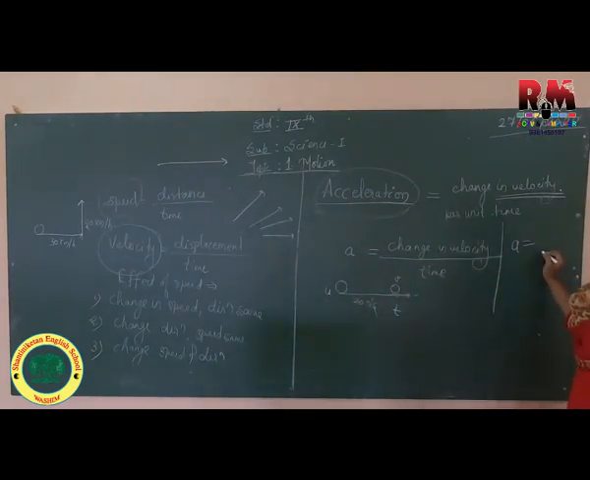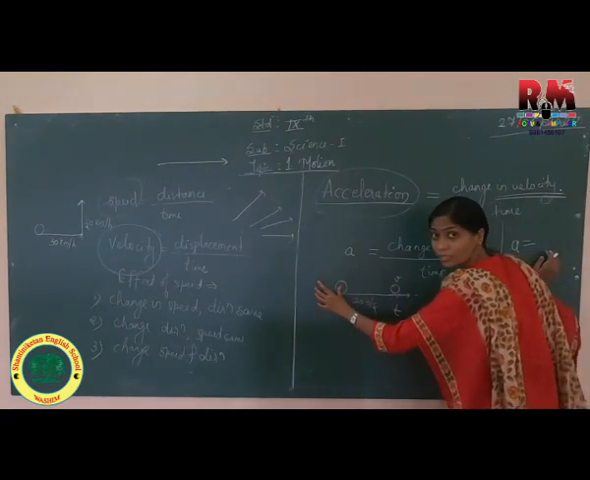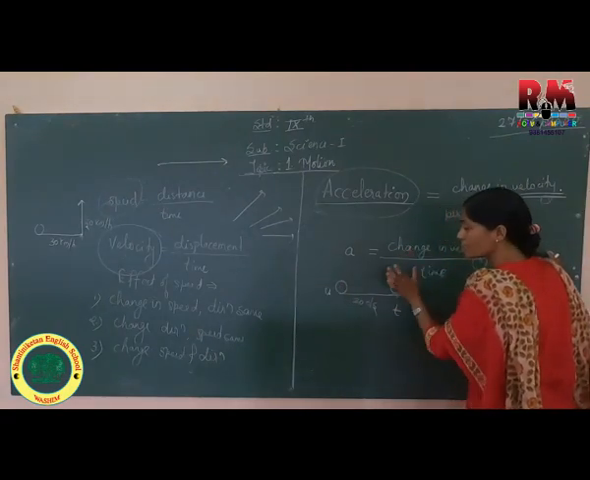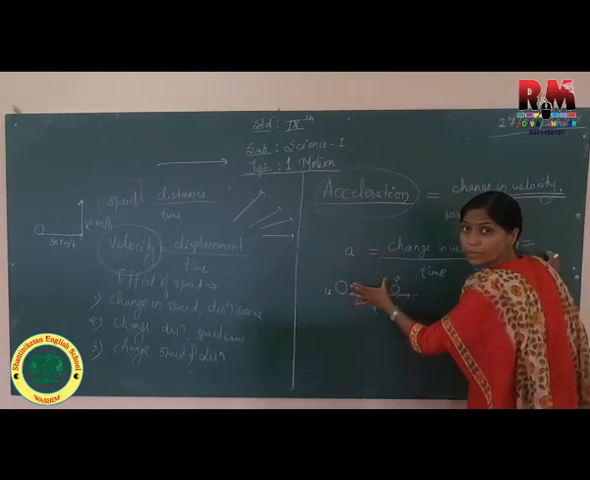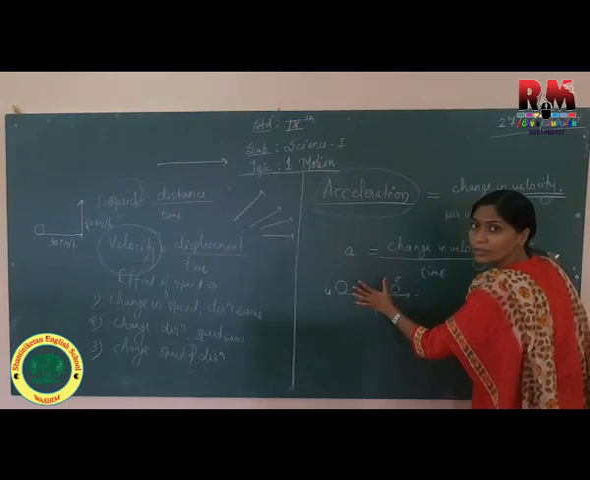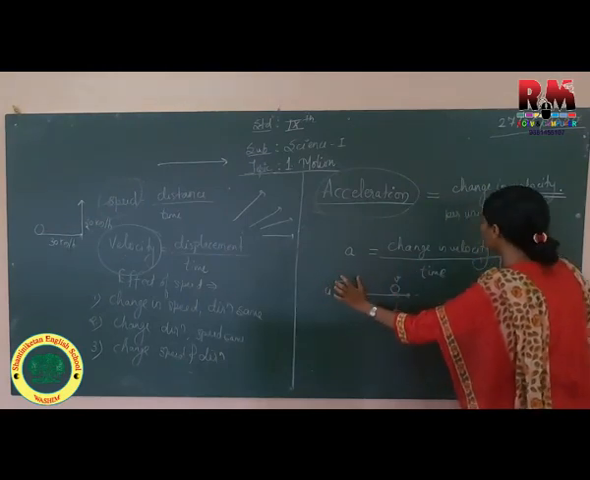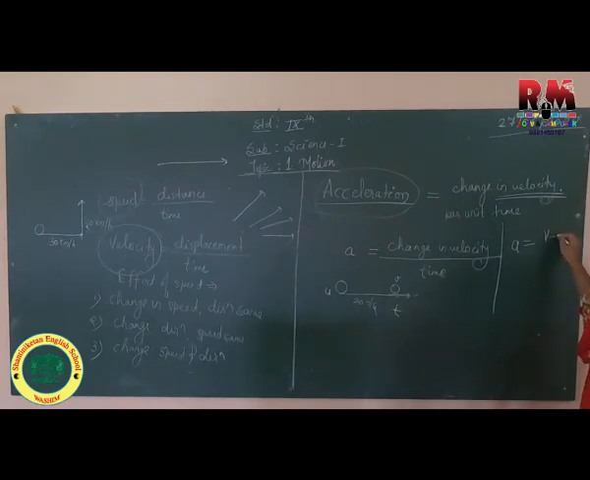Change in velocity. Change is always what? Final minus initial. Correct? Change means there is a difference between two velocities. Change means difference. And how do you calculate difference? Final minus initial. So hence final velocity minus initial velocity. This is called change in velocity, the difference of velocities. And how do we calculate difference? By taking final minus initial.